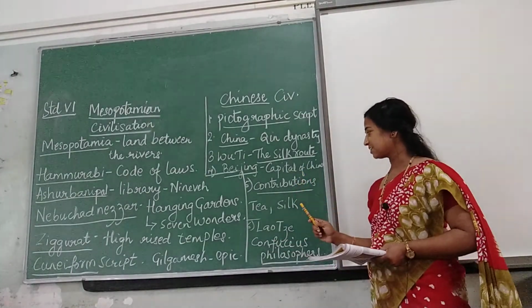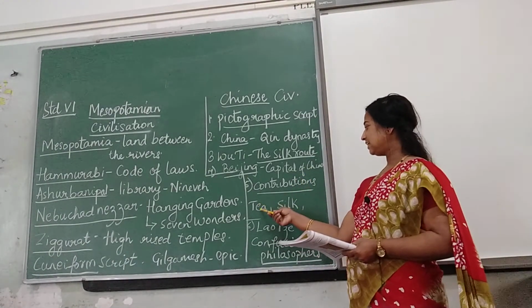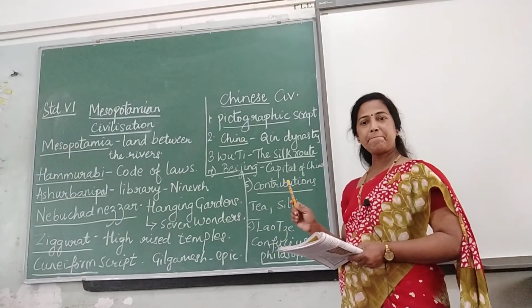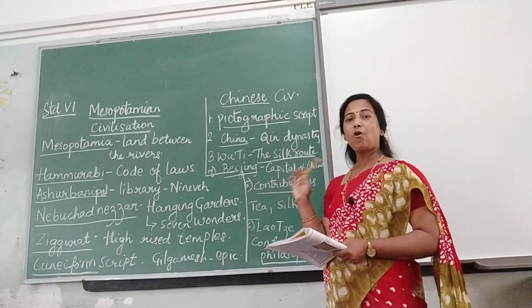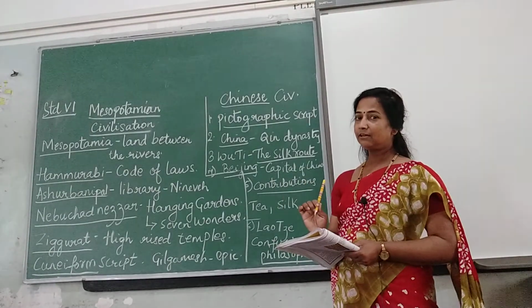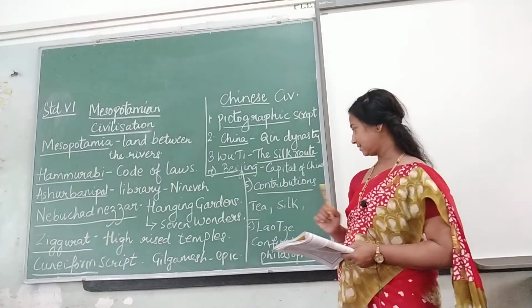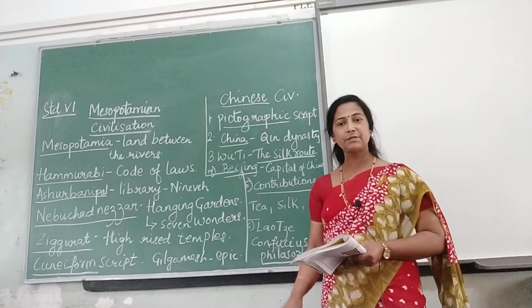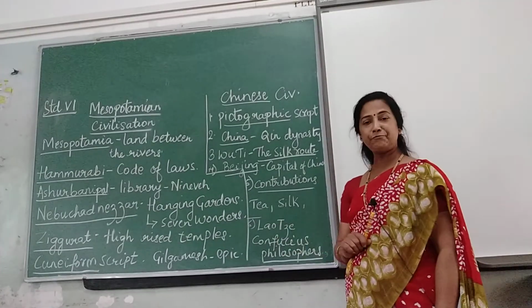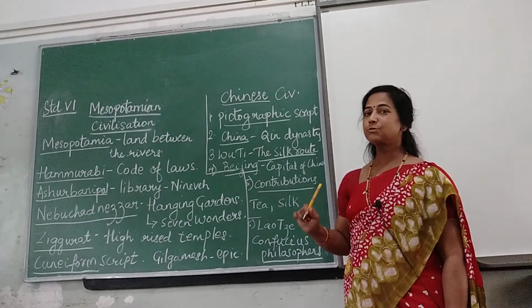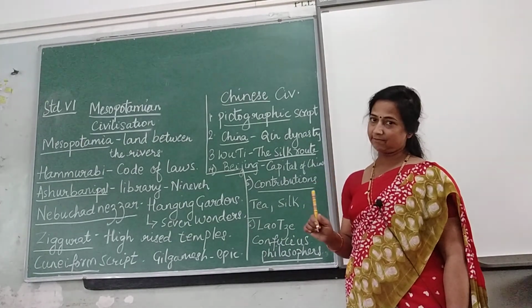The contributions of the Chinese were tea, silk, the mariner's compass, porcelain and bronze materials. So all these things were the great contributions of the Chinese. And the great philosophers of the Chinese period were none other than Lao Tzu and Confucius. Okay, so this was all about Chinese civilization.